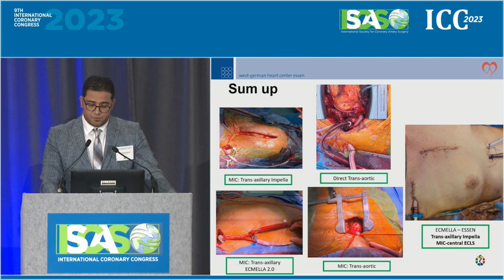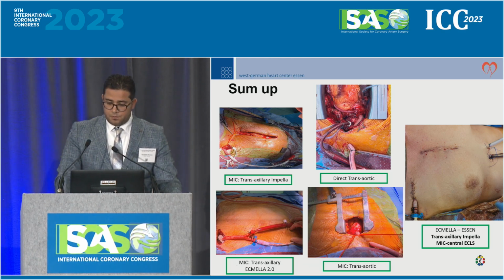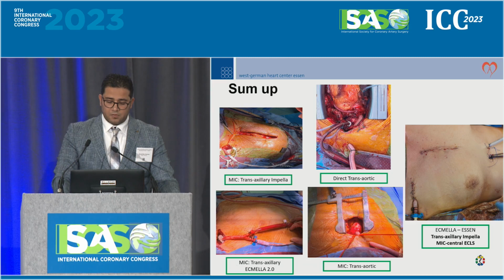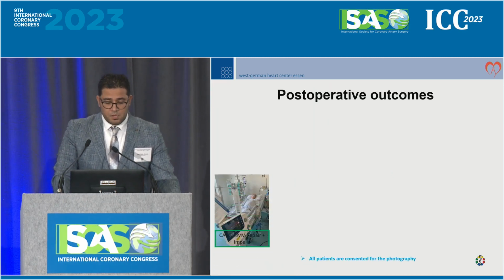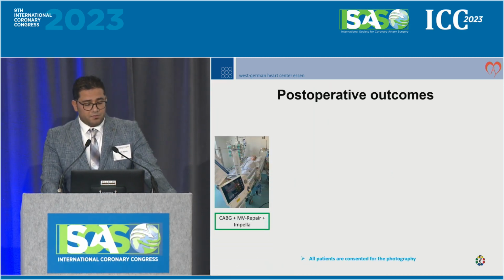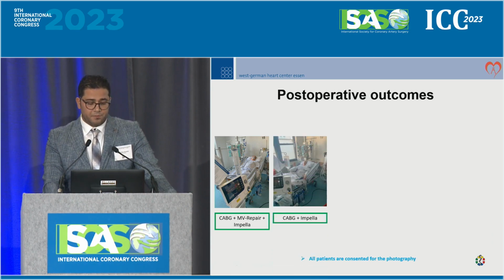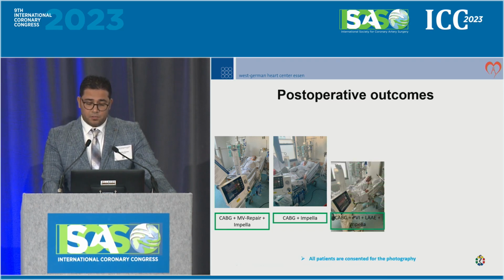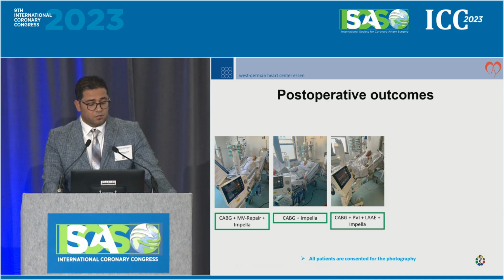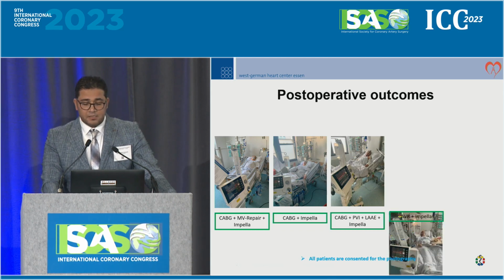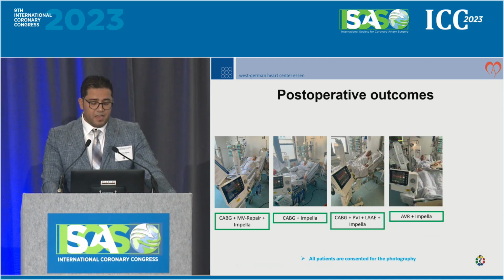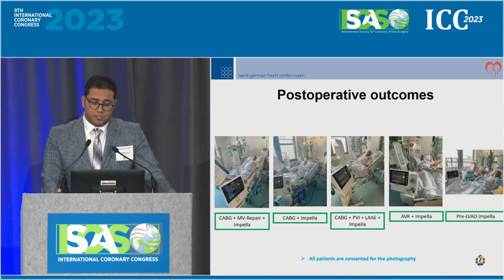These patients come to us from the Netherlands, and this was the third patient to come to us from the Netherlands for the same therapy. So for our post-operative outcome, we can use CABG and mitral valve repair plus Impella. All these patients were pictured on the same day after the procedure, in the afternoon. CABG plus Impella is also possible. You can do a CABG and MAZE, and also LAA occlusion and Impella. You can also do a CABG and AVR and Impella. And finally, you can do it pre-LVAD in a small incision.